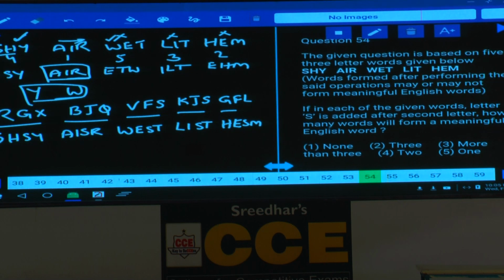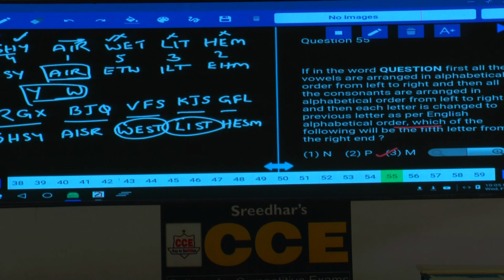Now if S is added after the second letters in each of the words, then how many meaningful words can be formed? Yes, tell me how many meaningful. West is one meaningful word and list is the other. Hence two words that can be formed, that is choice 4. Question number 54, choice 4. Clear now? Now this is about question numbers 50 to 54.